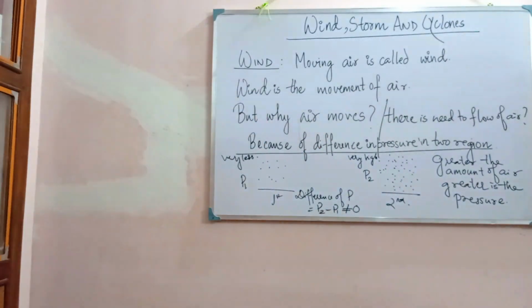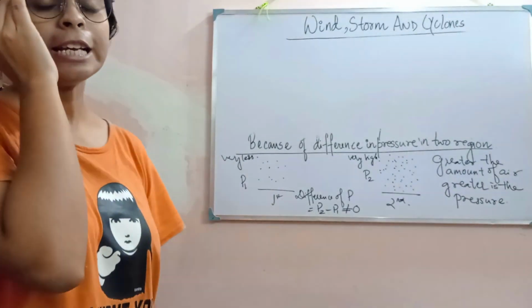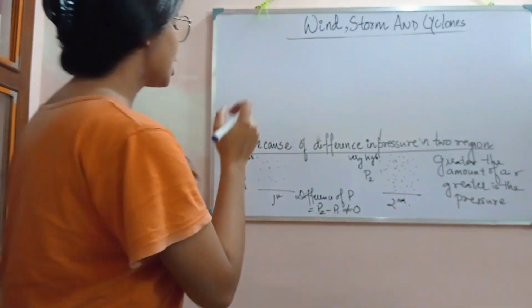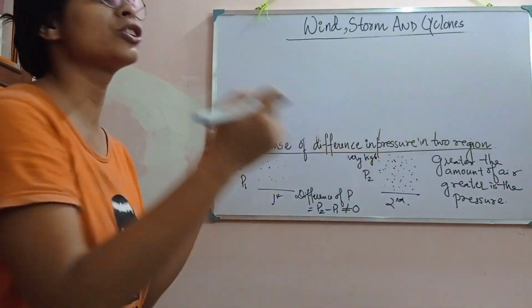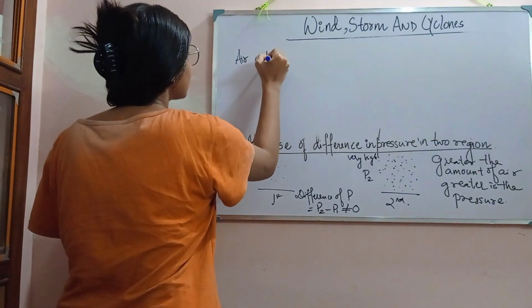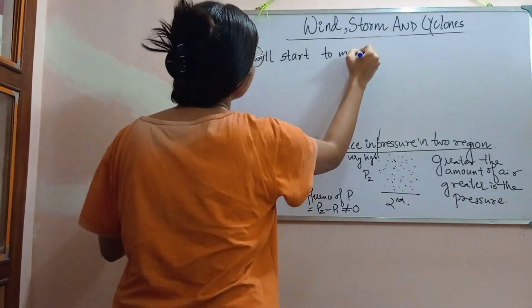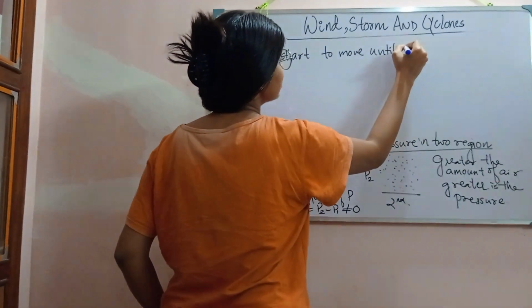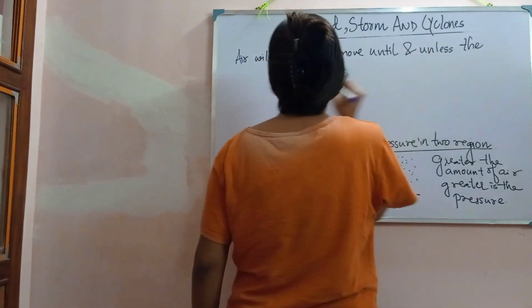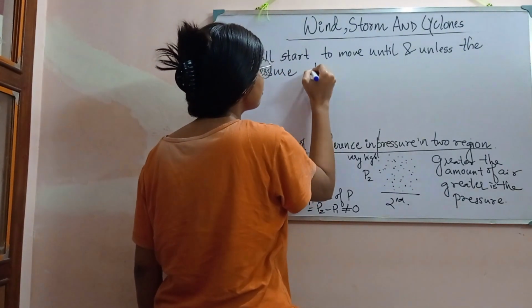Okay, let's write. Air will start to move until and unless the pressure of two regions become equal.